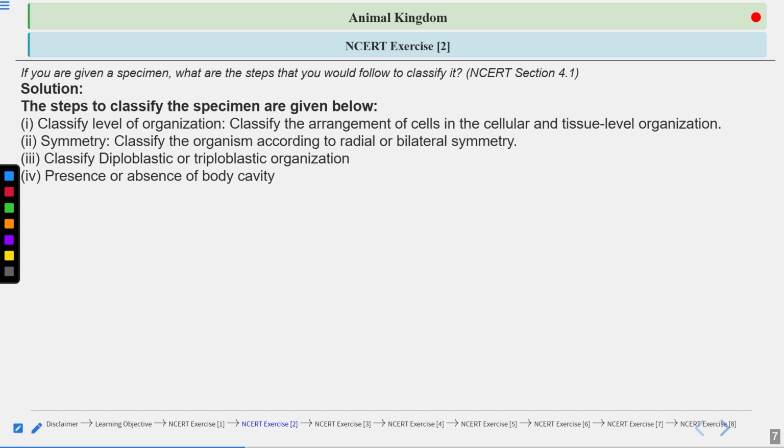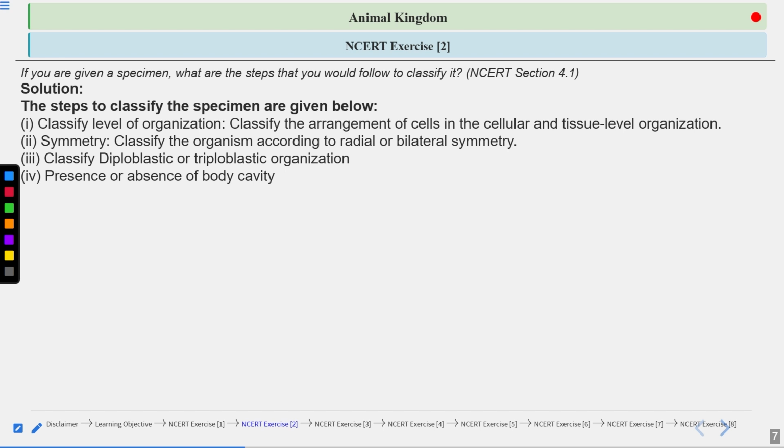And sometimes they are present in small pouches, and either the body wall or the gut wall is not lined by the mesoderm, but the mesoderm is present in small pouches, right?